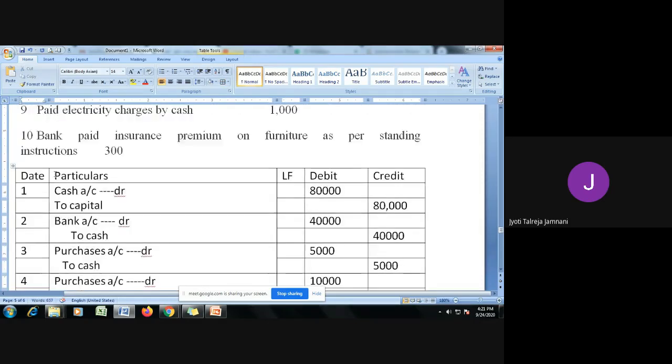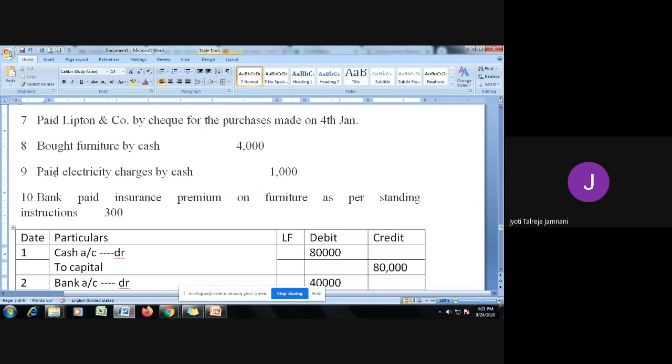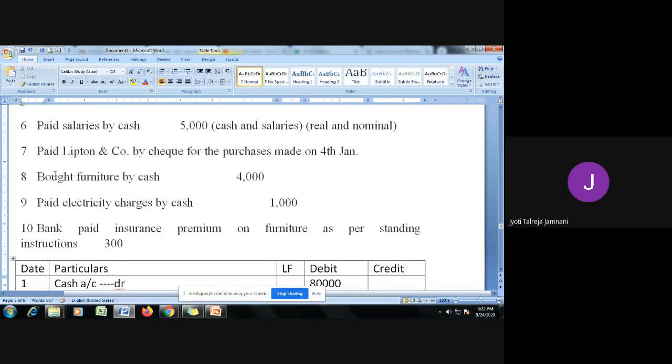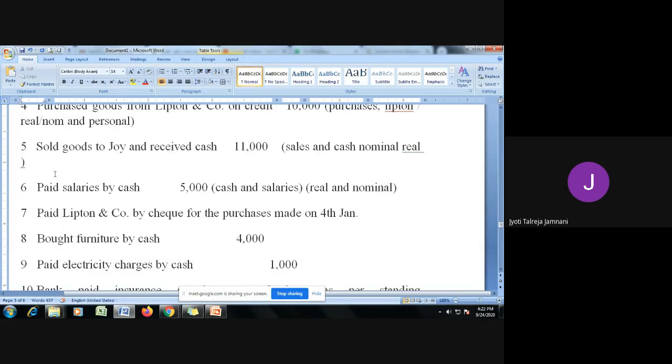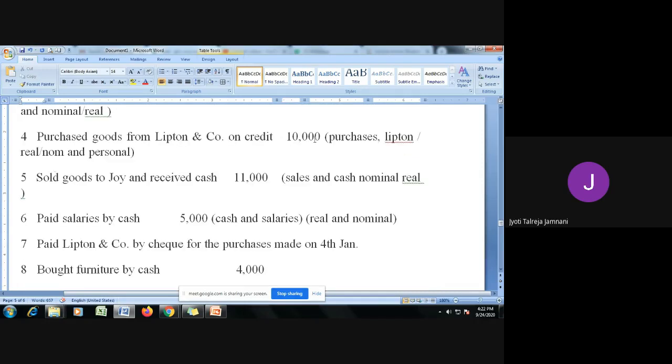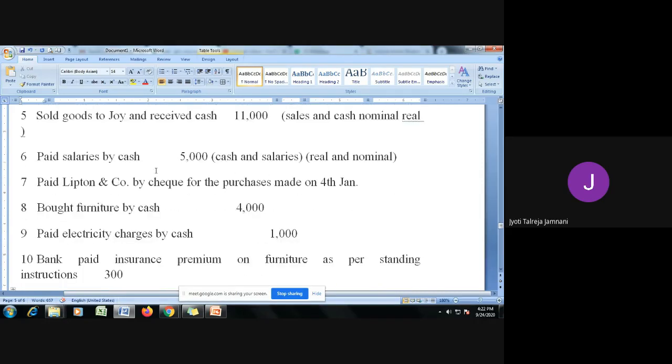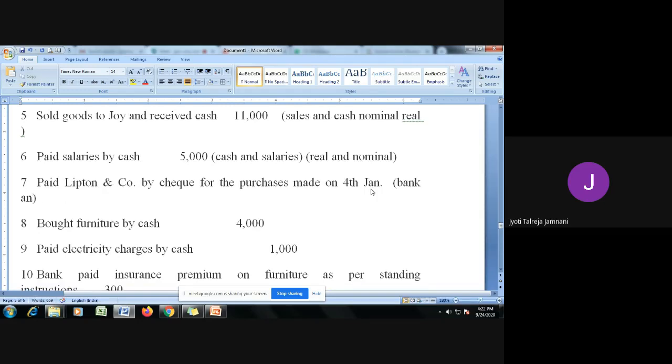Now the seventh transaction: paid Lipton and Company by check for the purchases made on 4th Jan. You had purchased goods from Lipton and Company, and you have not paid the amount. You need to check on 4th Jan what the amount was. 10,000. So 10,000 worth of goods you purchased, now you are paying by check. When you pay by check, cash doesn't go out, the bank has to pay. So the two accounts are bank and Lipton.